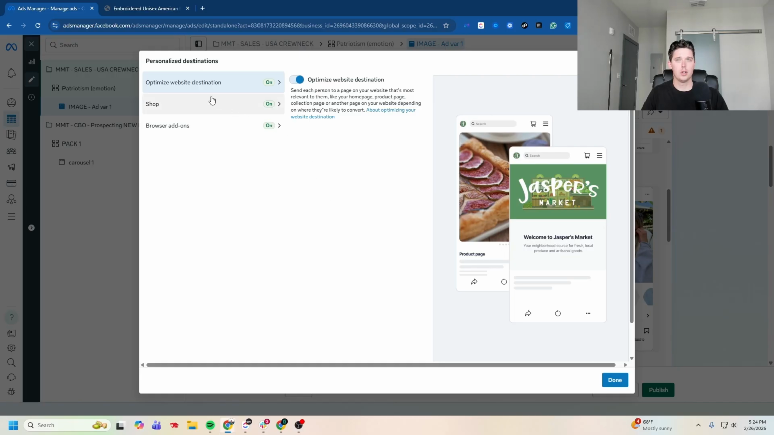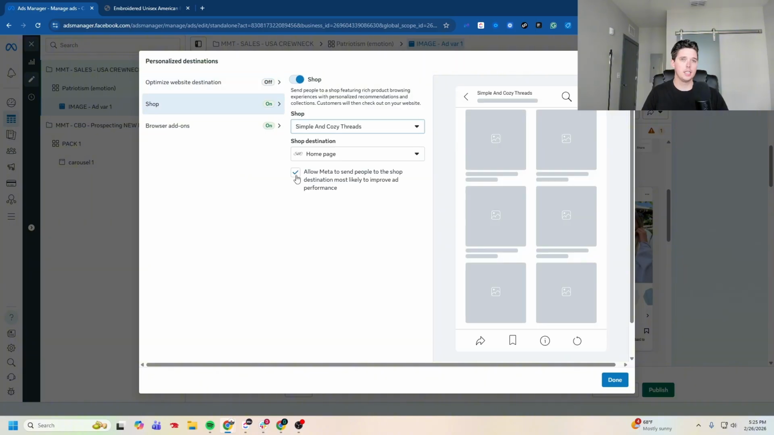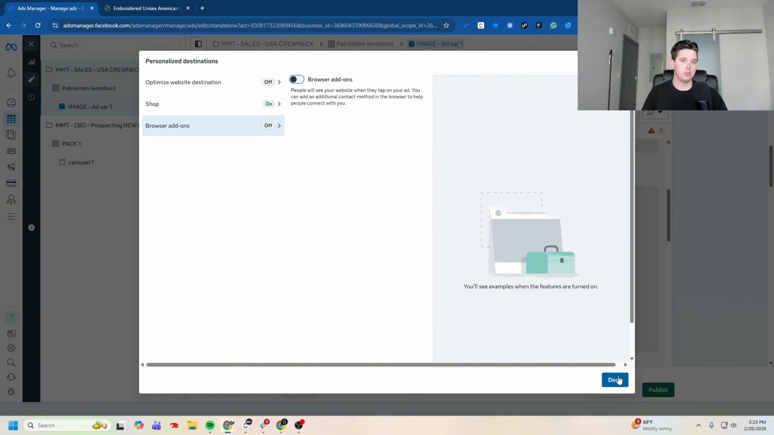All right, so now we're checking out the personalized destination option. I'm gonna go ahead and turn this off. What this will do is allow Meta to drive people to whatever page it thinks will do the best for them, and we don't want that right now. I like to leave on shop because this allows Meta to drive people to my Instagram shop where people can purchase there. This is really good for products anywhere between $30 to $80. I find that for products of $100 or more, people typically like to purchase off a website. Because my crew necks are $50, I'm gonna leave this on. Browser add-ons, I'm gonna go ahead and keep that off because I do not want people to call me.